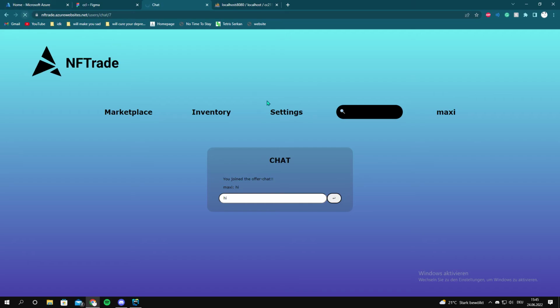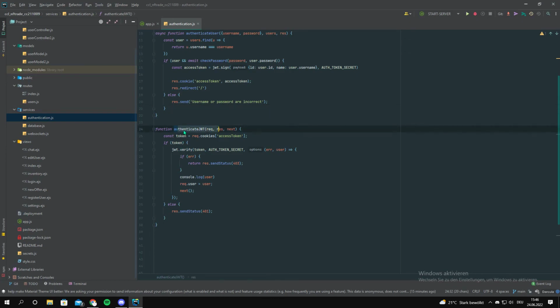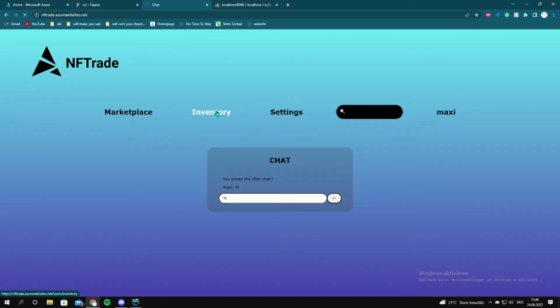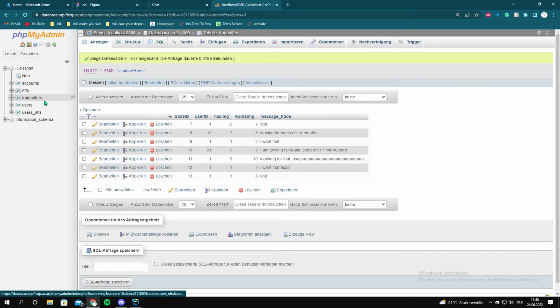And my website just crashed. Unlucky. Well, it is what it is. It's an Azure thing. And yeah, an authenticate JSON web token, where we verify the token we got, and it's requesting the user. So, which I did to show here the max and to his inventory, basically, to join his inventory. That's about it from my trading part.